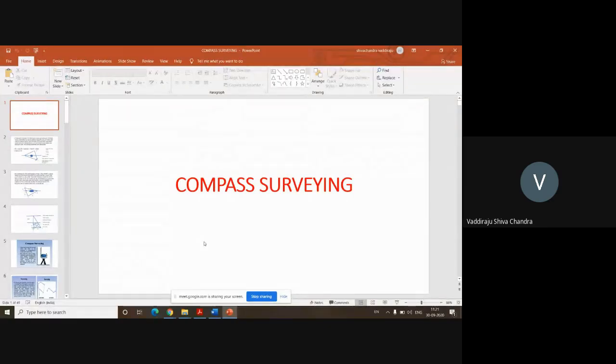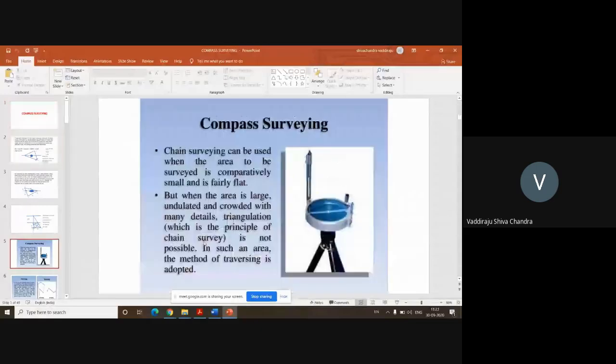But compass surveying also has its own advantages and disadvantages that I'll cover in the last slide. But let's go into the actual topic. Chain surveying can be used when the area to be surveyed is comparatively small and fairly flat. But when the area is large, undulated, and crowded with many details, triangulation, which is the principle of chain survey, is not possible. In such an area, the method of traversing is adopted. The principle of chain surveying is triangulation. The principle of compass surveying is traversing.